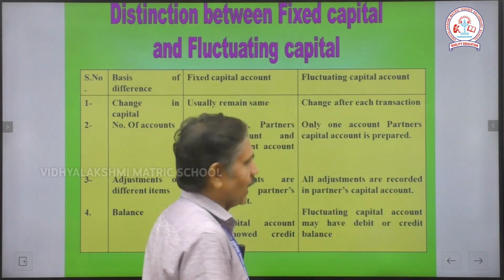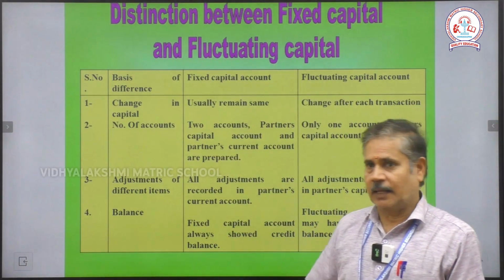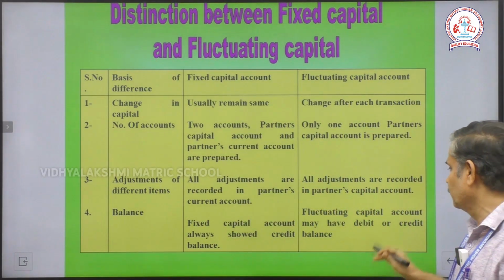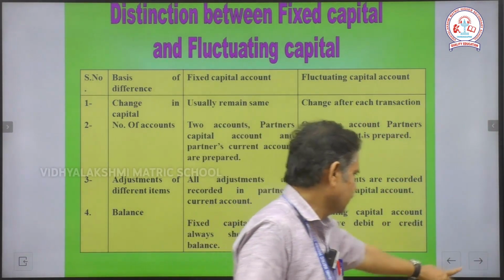And the fourth one, balance. The fixed capital system always shows a credit balance, but the fluctuating capital system will sometimes show a debit balance and sometimes a credit balance. Then next,